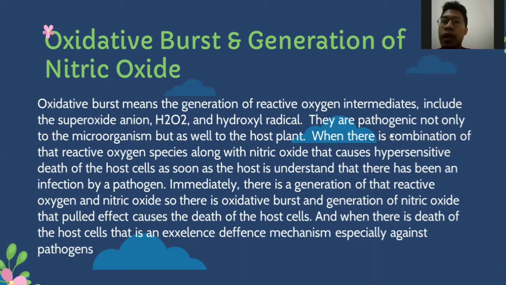When there is a combination of the reactive oxygen species along with nitric oxide, that causes hypersensitive death of the host cell as soon as the host understands that there has been an infection by a pathogen. Immediately, there is generation of reactive oxygen and nitric oxide, so there is an oxidative burst that could cause the death of the host cell. And when there is death of the host cell, that is an excellent defense mechanism, especially against pathogens.